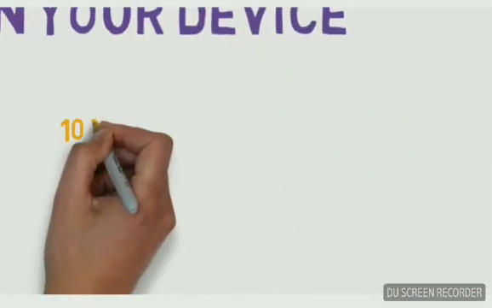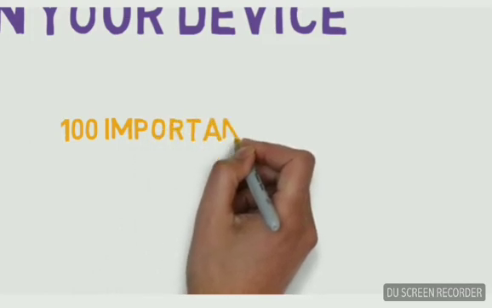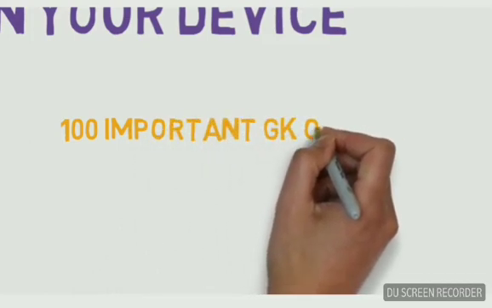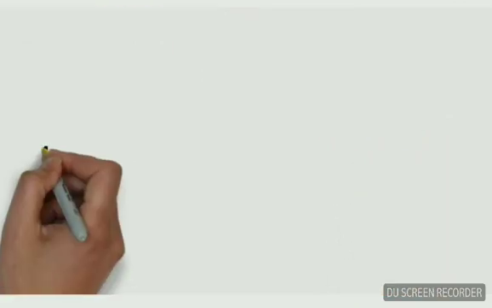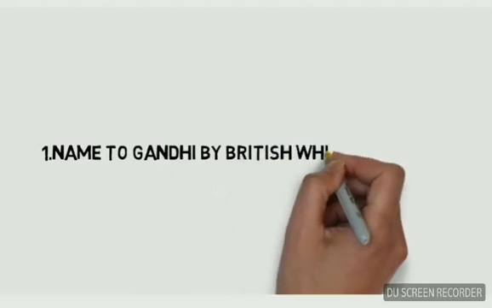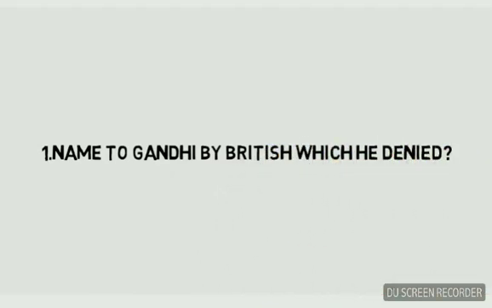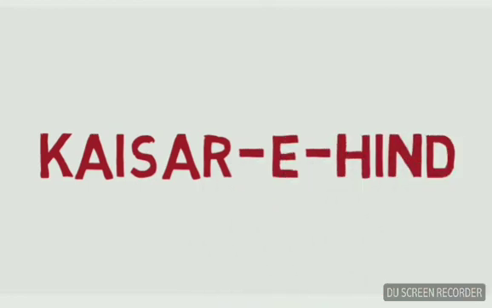Today we will discuss 100 important questions that are not only important in the WBCS exam but also in various competitive exams. So without wasting time, let's begin. Let us begin now. Name given to Gandhi by the British, which he denied? Kaiser-i-Hind.